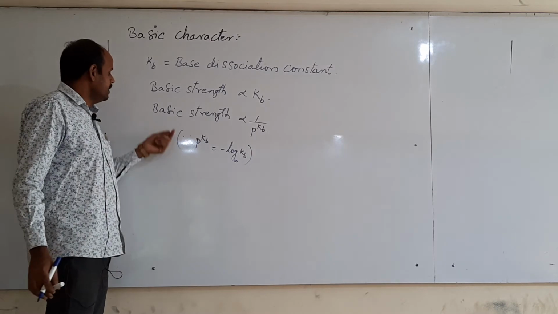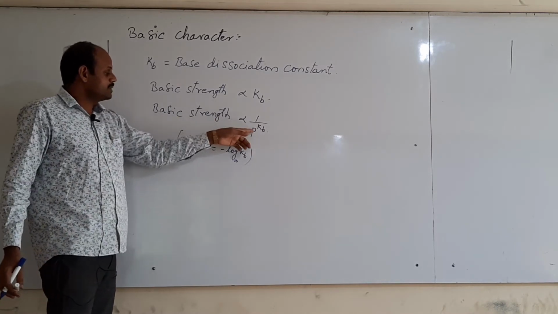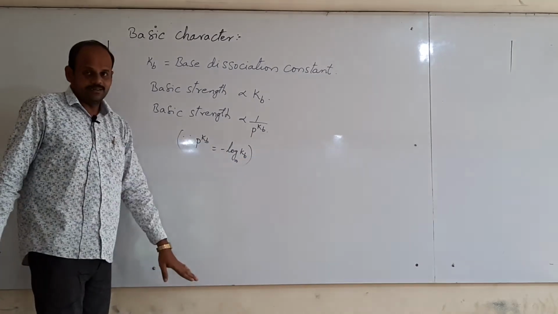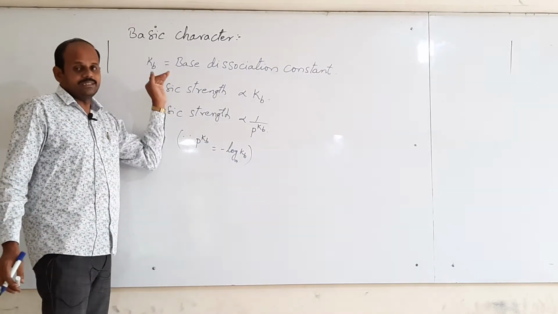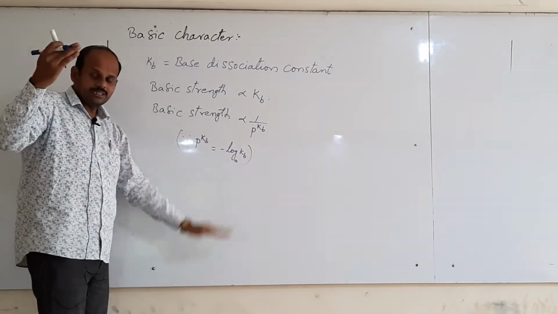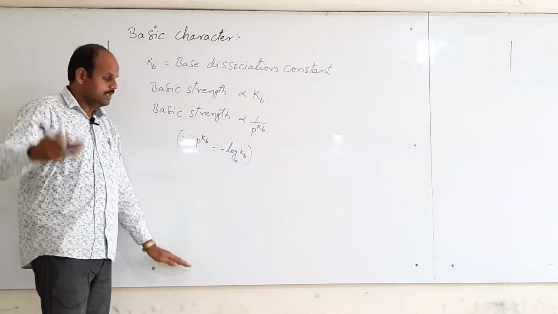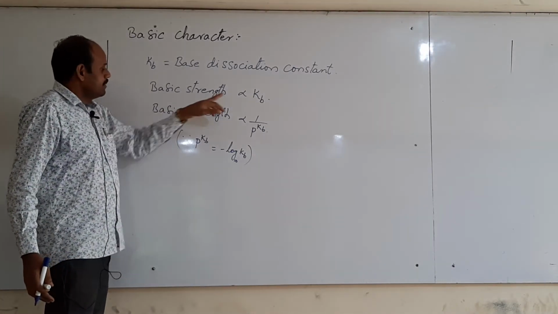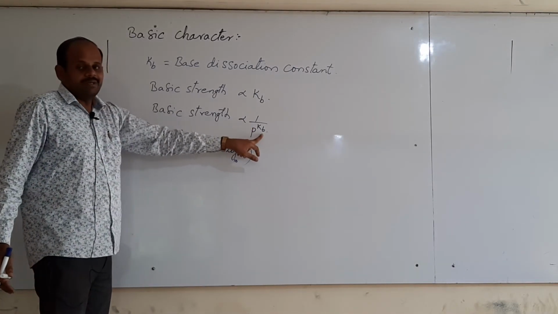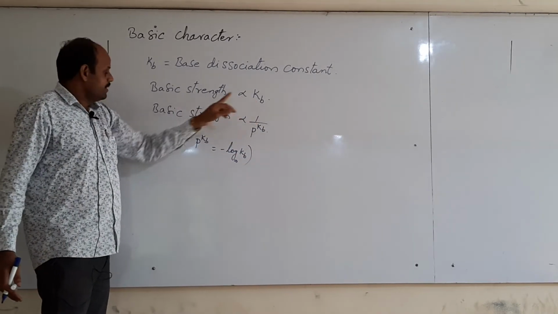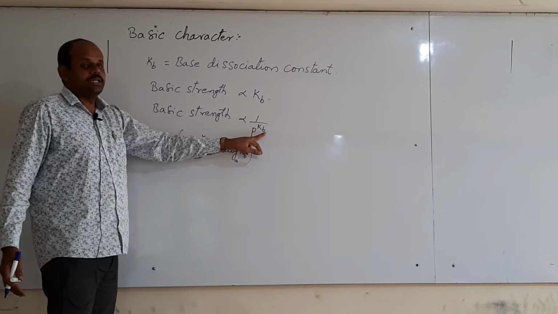Thus basic strength is inversely proportional to the pKb value. If the pKb value is less, then it has a more basic nature. If the pKb value is more, then basic strength is less. Like that, basic strength depends upon the Kb value and the pKb value.